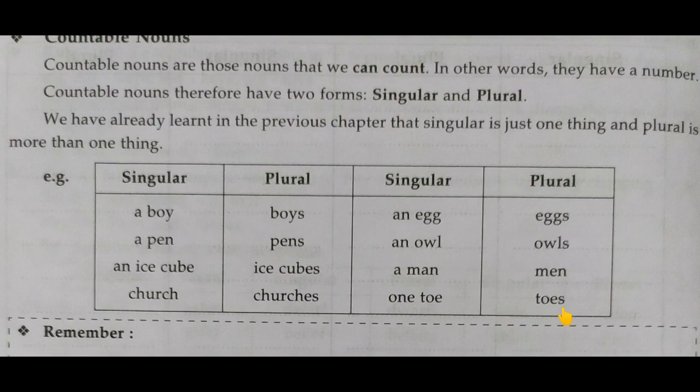One toe, toes. It is a singular form, it is a plural form. So all these things come under countable nouns because we can count them, and we have their singular and plural forms.